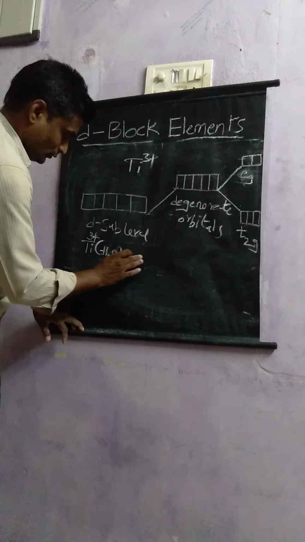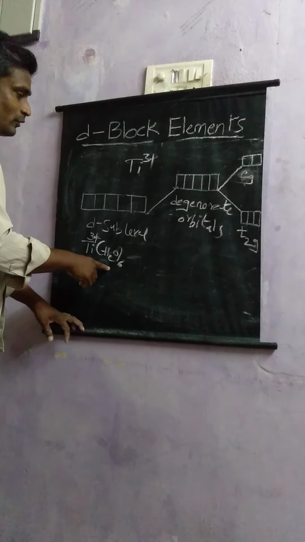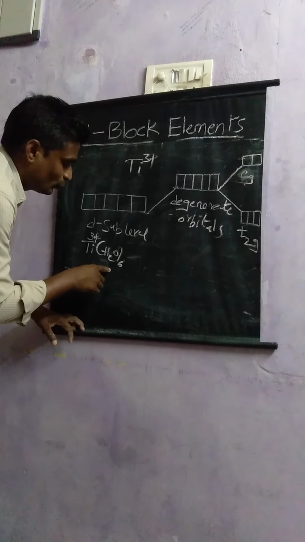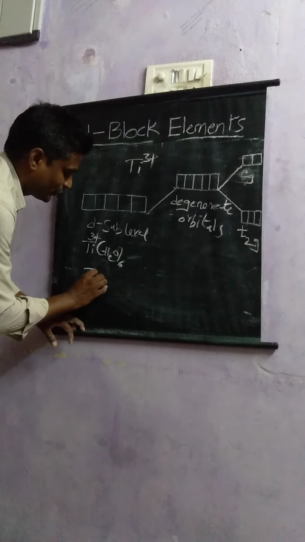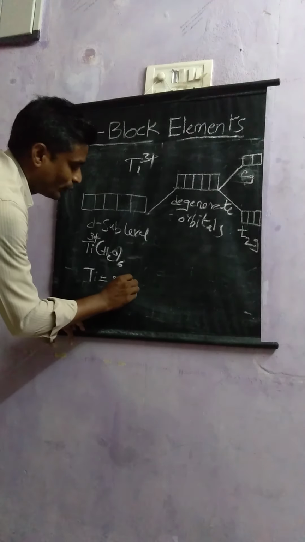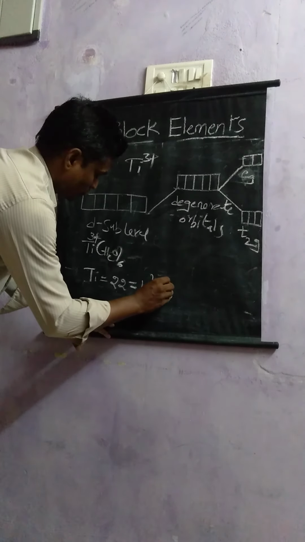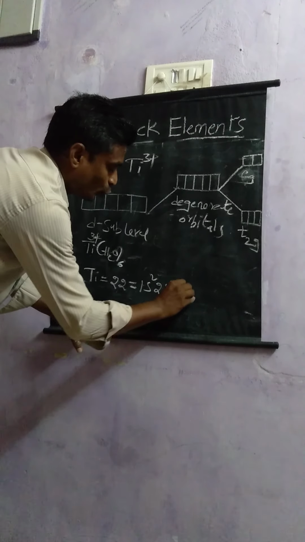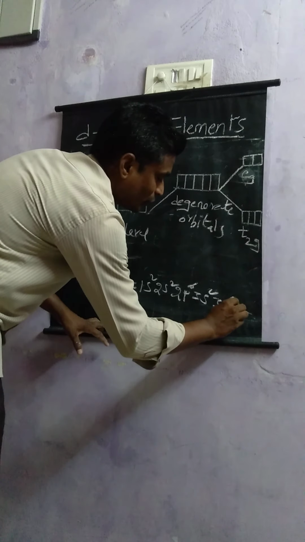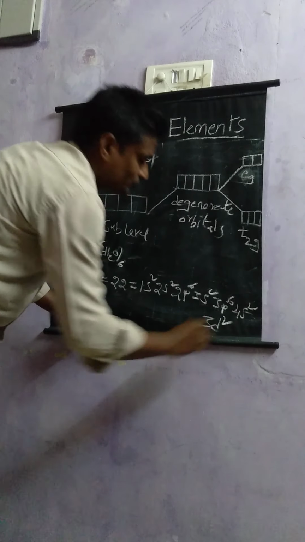So to explain the violet color of this complex, first of all we have to take titanium's atomic number, that is 22. Configuration is 1s2, 2s2, 2p6, 3s2, 3p6, 4s2, and finally 3d2.